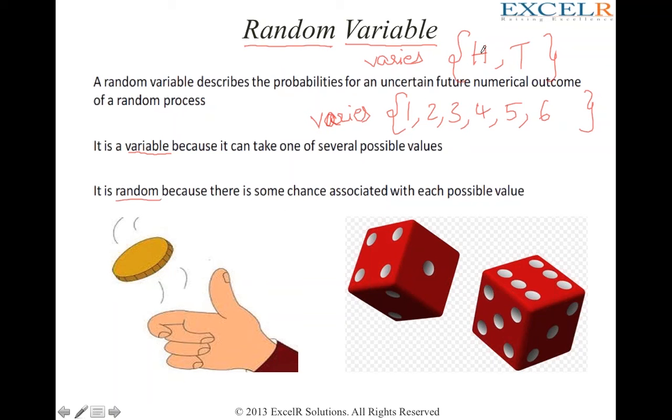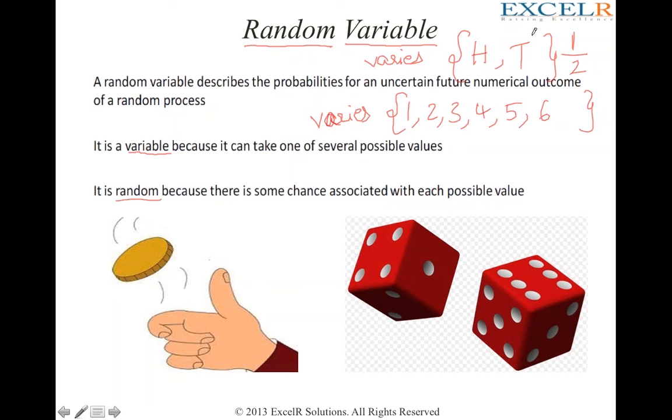Head is only one event, so 1 out of total 2 events, 1 divided by 2. Probability of getting a tail is also 50% if I flip a coin once. Head and tail are 2 events, right? So it will once again be 1 by 2, which is 50%. The moment there is a probability associated with each possible value, it is called random.